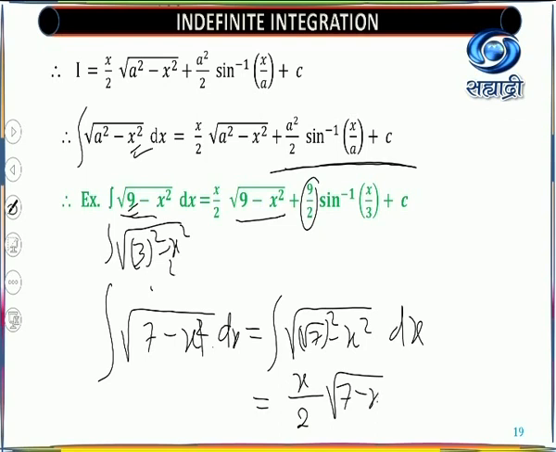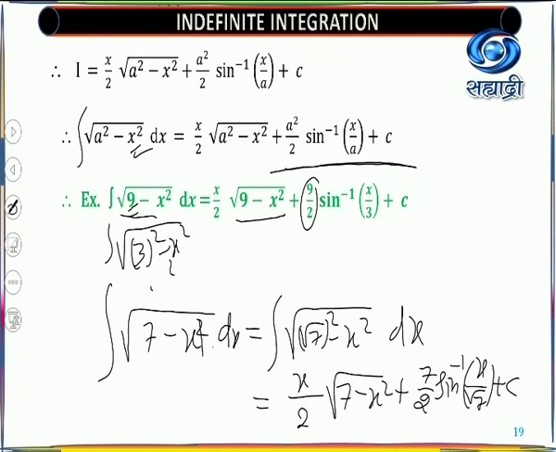That means whatever is given, that is as it is, plus a square means whatever you are having, that is 7 upon 2 sine inverse of x by a. A value is here root 7 plus constant of integration.